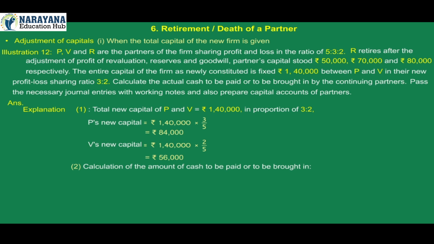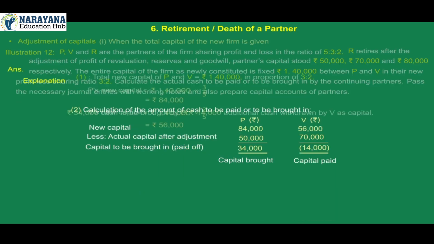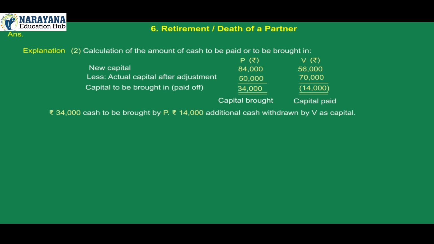2. Calculation of the amount of cash to be paid or to be brought in. New capital P's Rs 84,000, V's Rs 56,000 less actual capital after adjustment P's Rs 50,000, V's Rs 70,000. Capital to be brought in paid off. Total P's Rs 34,000, V's Rs 14,000. P's capital brought, V's capital paid. Rs 34,000 cash to be brought by P, Rs 14,000, additional cash withdrawn by V as capital.